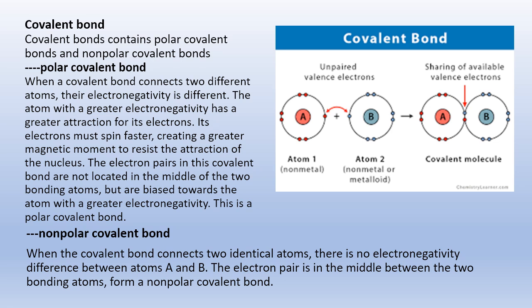Covalent bonds contain polar covalent bonds and nonpolar covalent bonds. Polar covalent bond. When a covalent bond connects two different atoms, their electronegativity is different. The atom with a greater electronegativity has a greater attraction for its electrons. Its electrons must spin faster, creating a greater magnetic moment to resist the attraction of the nucleus. The electron pairs in this covalent bond are not located in the middle of the two bonding atoms, but are biased towards the atom with a greater electronegativity.